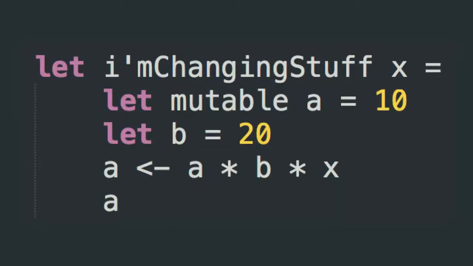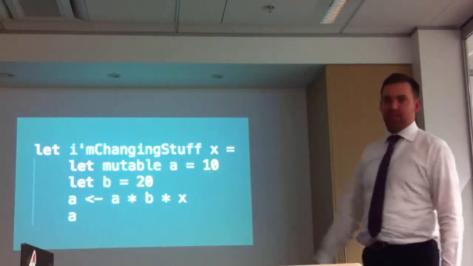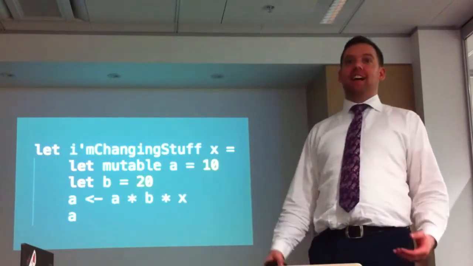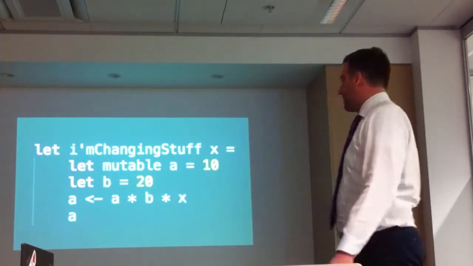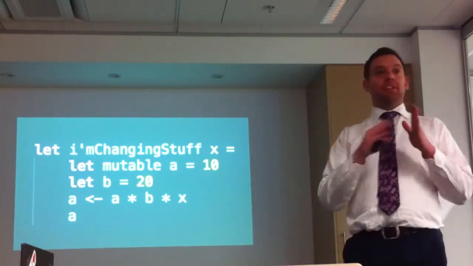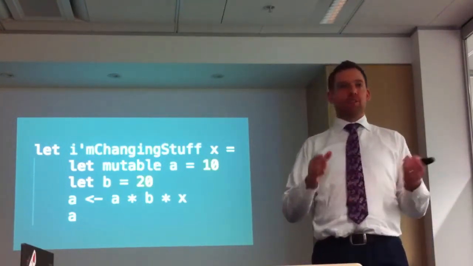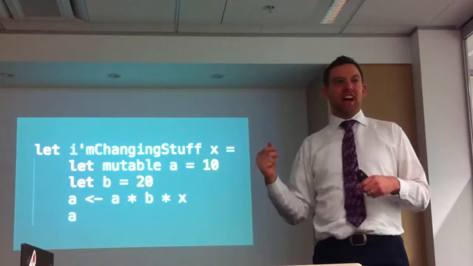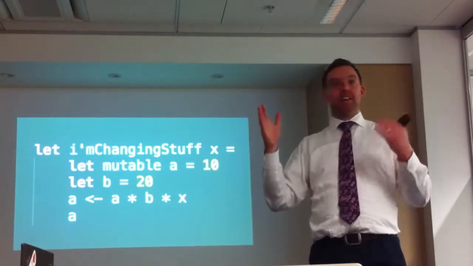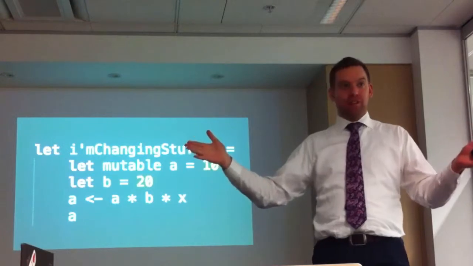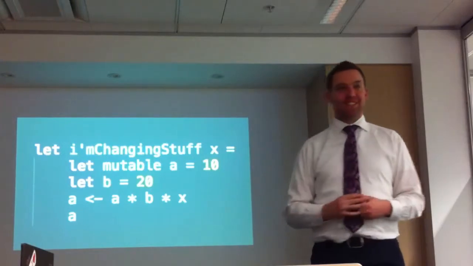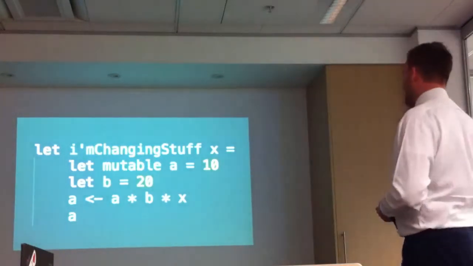All right, next one. This one's called let. I'm changing stuff. You may note that we have an apostrophe in there. That's totally fine in F#. In fact, in some instances, you can have spaces. And it's good fun. Particularly I use spaces all the time when I'm writing unit tests, because it's great to say given something that a user does, when something happens, then you can just write out your unit tests in full with spaces, and then your test runner comes back and it's just lovely. It's really good to read. You don't have to read camel case tests.